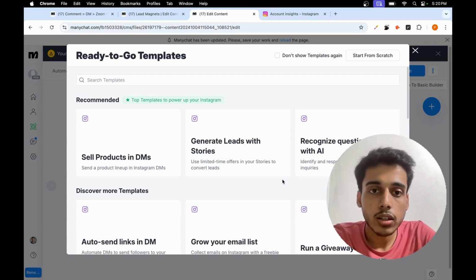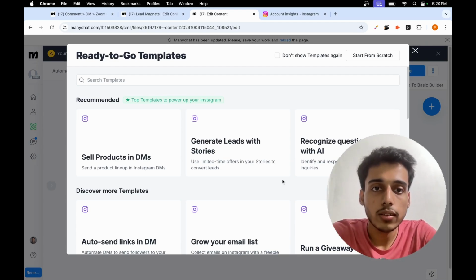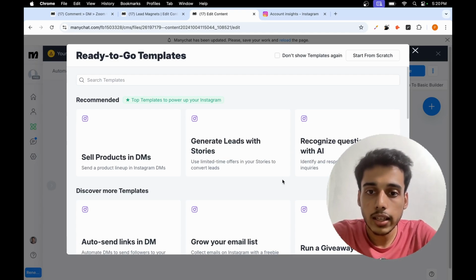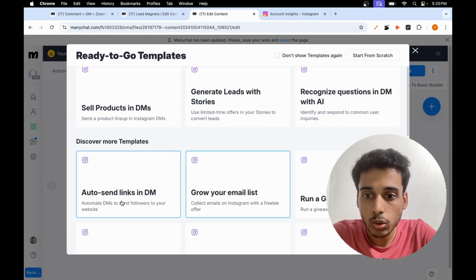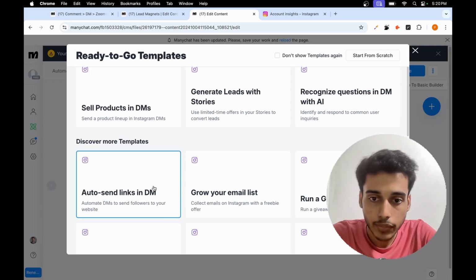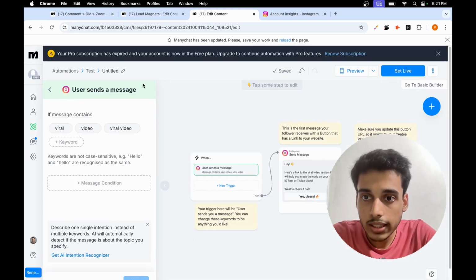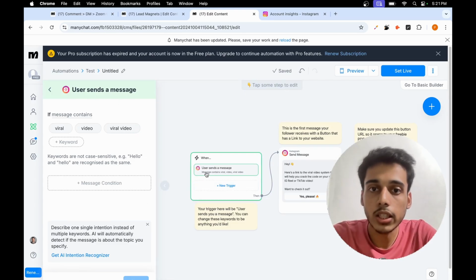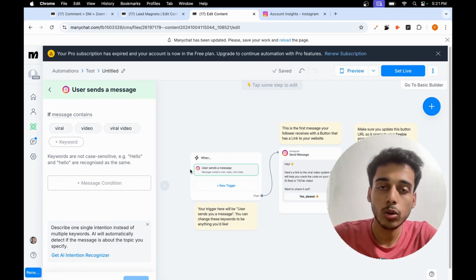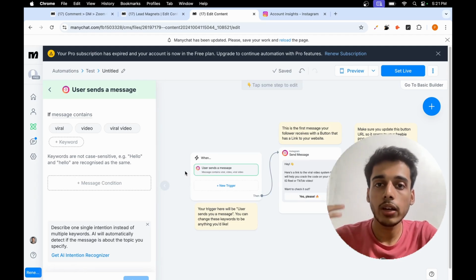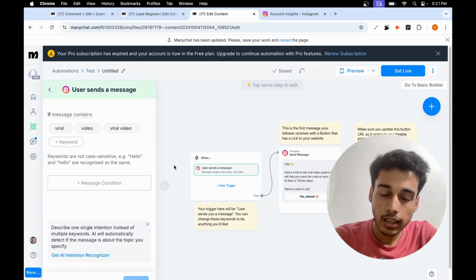Now, if I were to actually reply to my comments in my post and send them the link, I would select this, which is to auto send links in DM. So if I click on this, I'll click on setup template. And once I click on this, you will see left side पे, the left sidebar, which I say usually. यहाँ पे ये है कि when a user, my viewer who is following me on my social media platform, or whenever they come across my reel or post, and if they want to send me a message in my inbox,